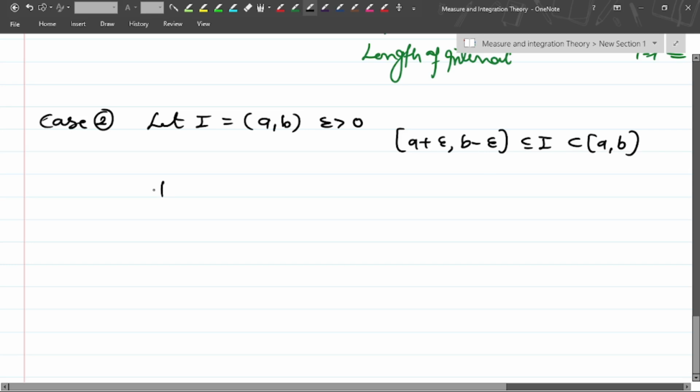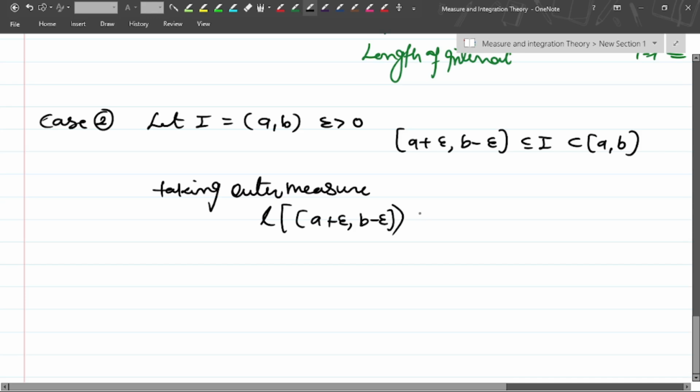Now taking the outer measure for this, the length of the closed interval [A plus epsilon, B minus epsilon] is less than the outer measure of I, which is less than the length of the interval, since outer measure is all about the length.